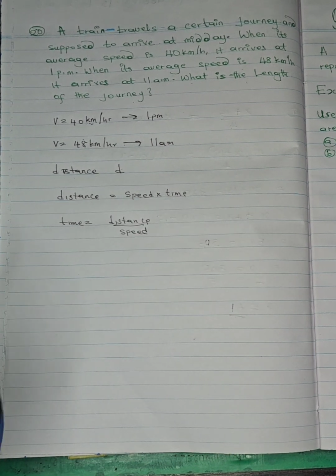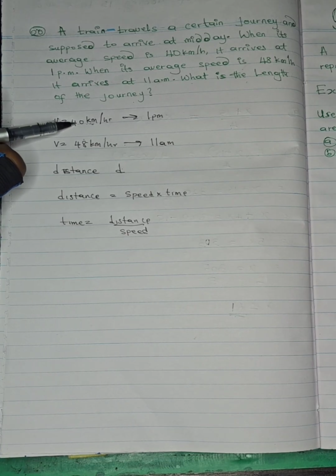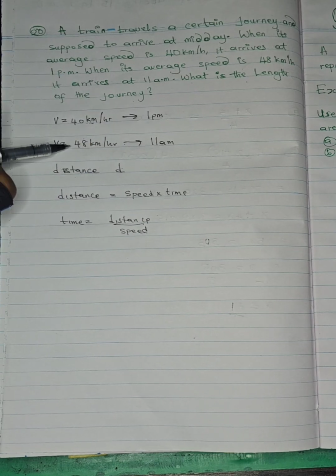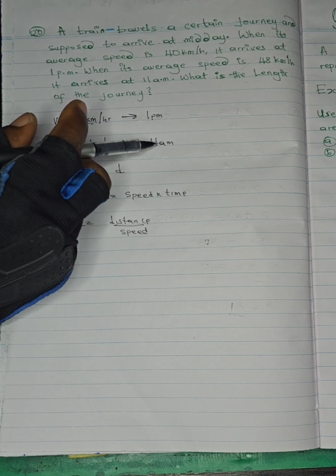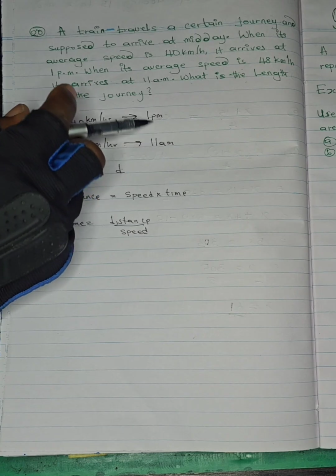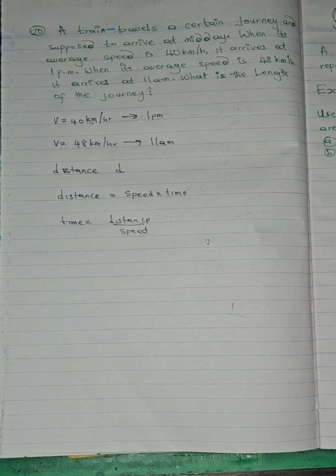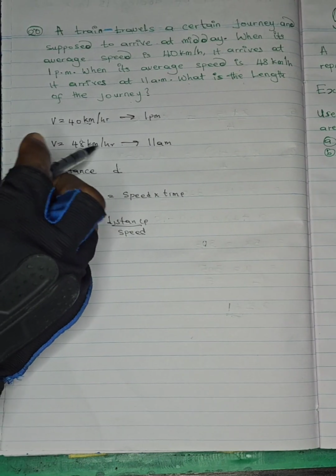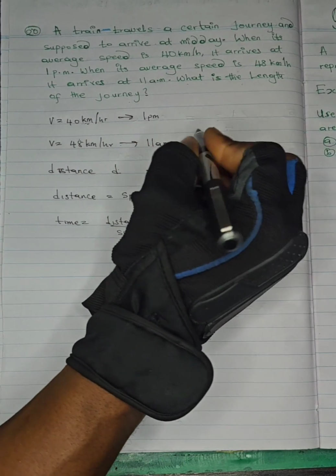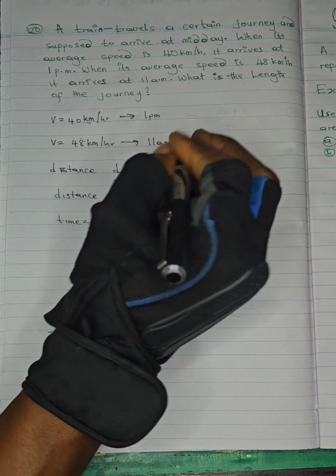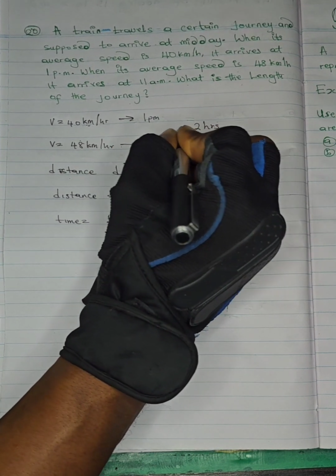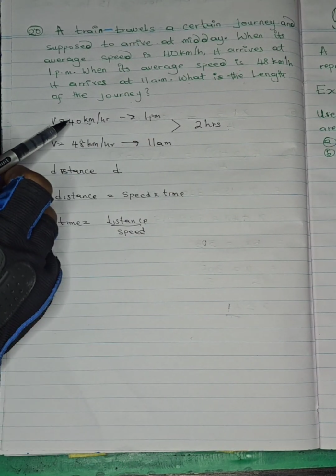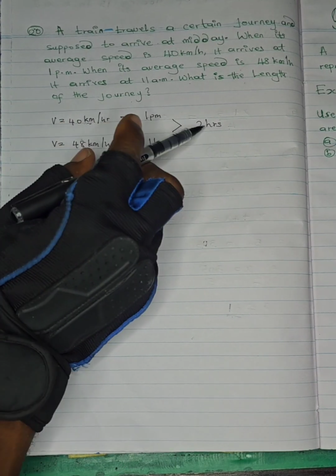So there's something we observed here. When the speed is 40, it's reached by 1 p.m. But when the speed is 48, it's reached by 11 a.m. What's the difference between 11 a.m. and 1 p.m.? We are dealing with kilometers per hour, which is what we are told. The difference between 1 p.m. and 11 a.m. is 2 hours. Are we making sense? So the time difference between moving at this speed and at that speed is 2 hours.